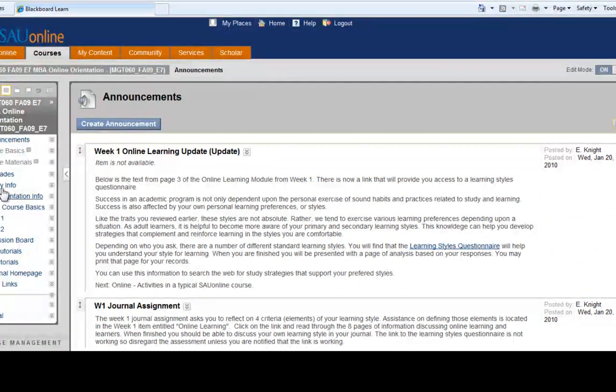Usually there is a faculty information tab, in this case an MBA orientation info tab, a start or course basics, and since the orientation is 2 weeks, week 1 and week 2 portions of the syllabus, and the discussion board that you will use in interacting with your cohort mates, and then some additional tutorial access points. In the center of the main window is the announcements section. So at this point you should be able to open your own orientation page.